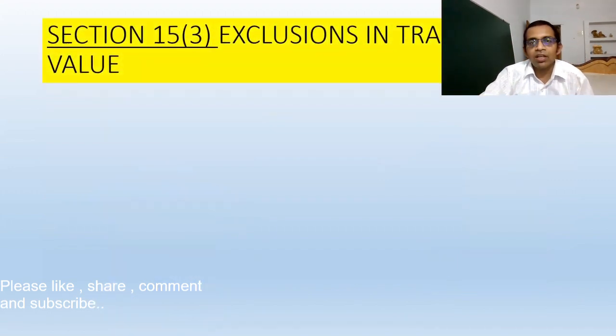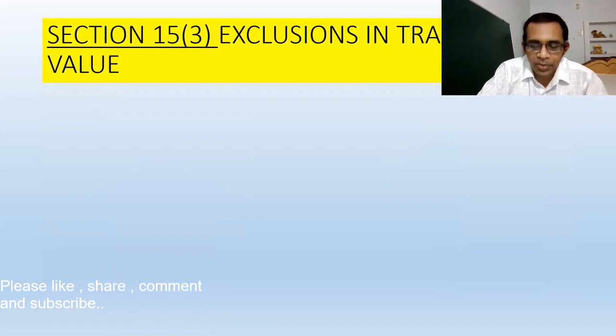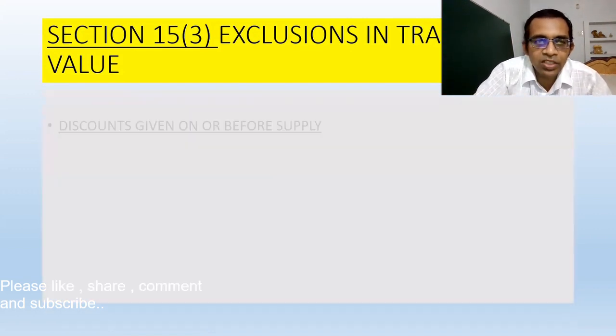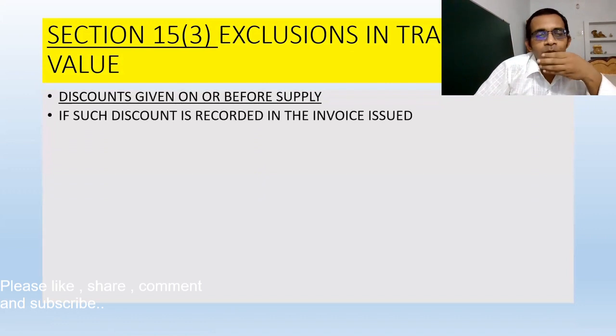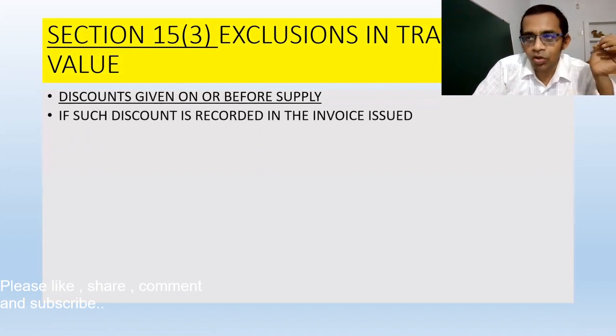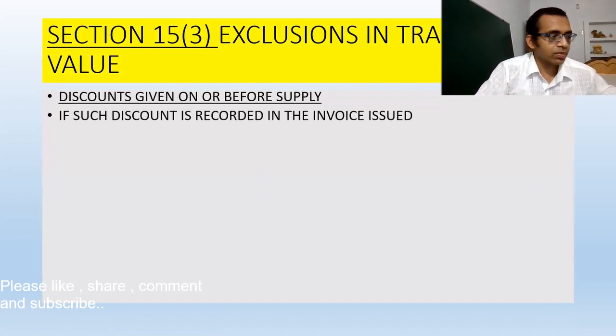Okay, friends. Now section 15, subsection 3, inclusion in transaction value. So we are going to talk about discounts.